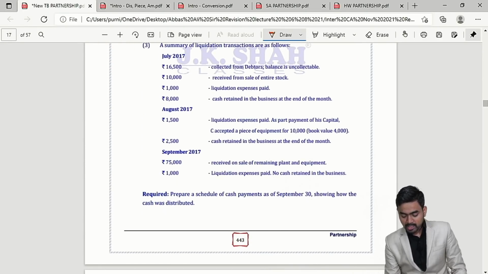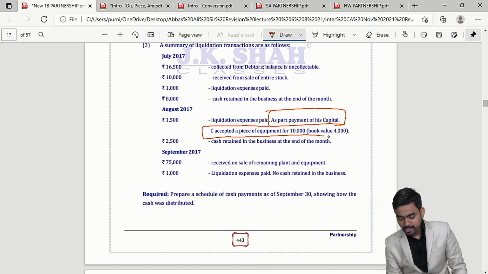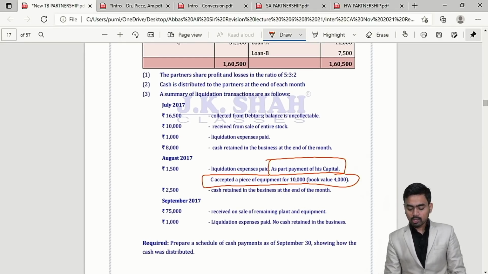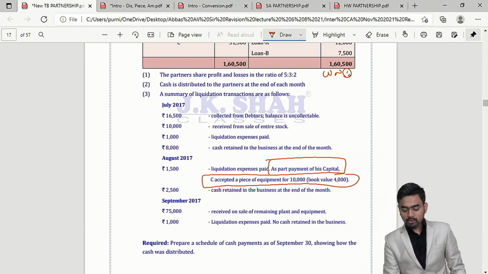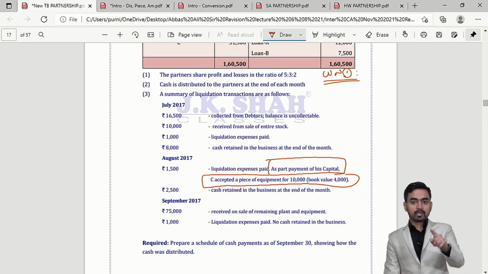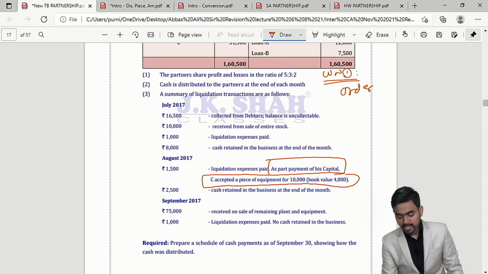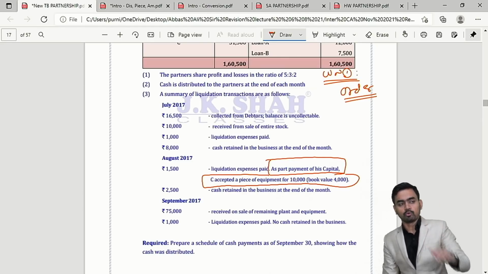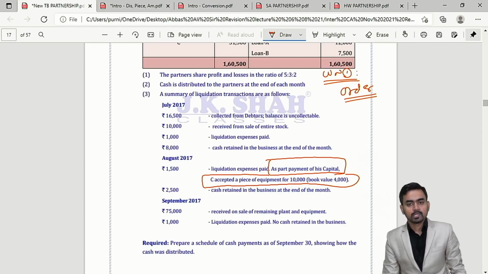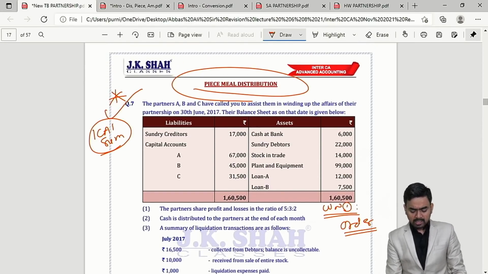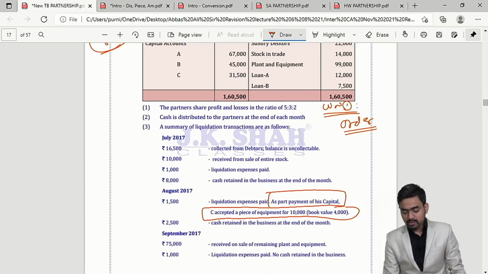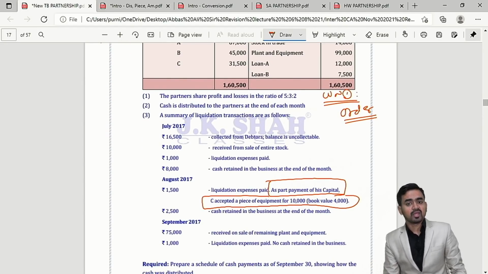Over here the important point is this one: as part payment of his capital, C accepted a piece of equipment. So what will happen? You will prepare working note number 1 first, and here you will write one order. Correct? The order is there in your notebook, the solution is available with you. And non-JKSC students, this is an ICAI sum, my dear student. So working note number 1 order we have already decided.